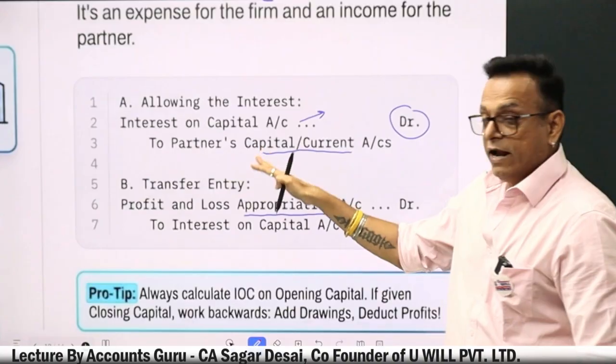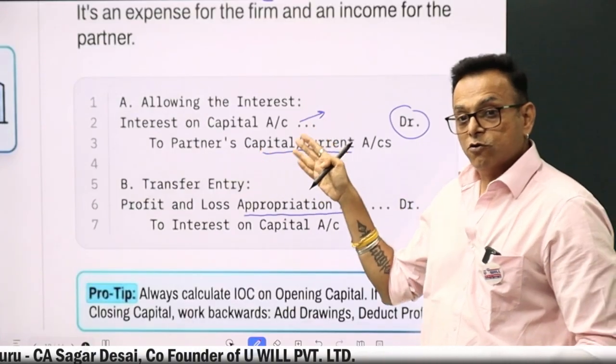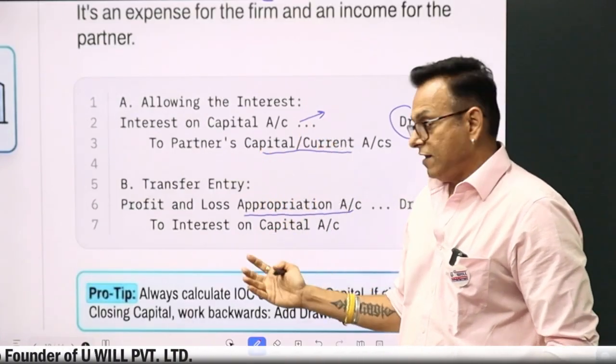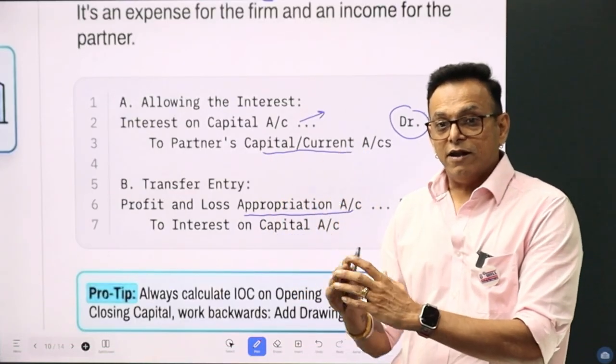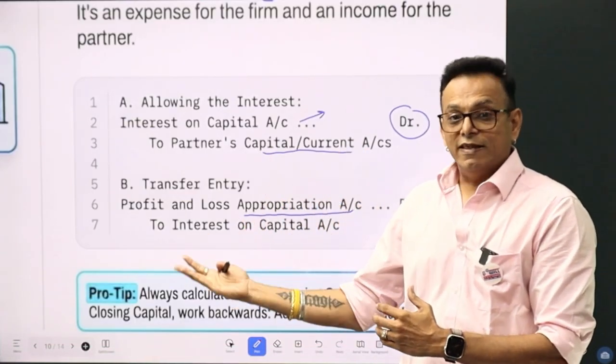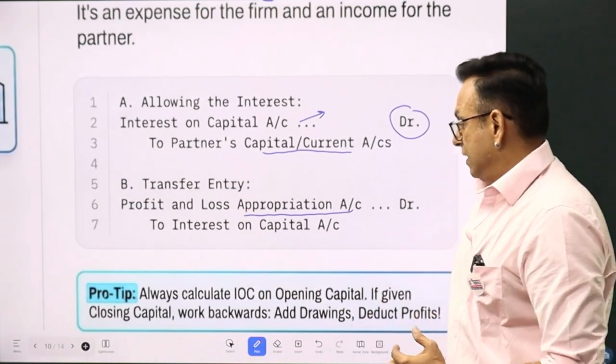This is the entry for interest on capital. You have to learn this. This can come in the exam. How it is reflected in the P&L appropriation account and partners' capital account we'll see in the further slides. आगे की slides में वो सब हम देखेंगे.